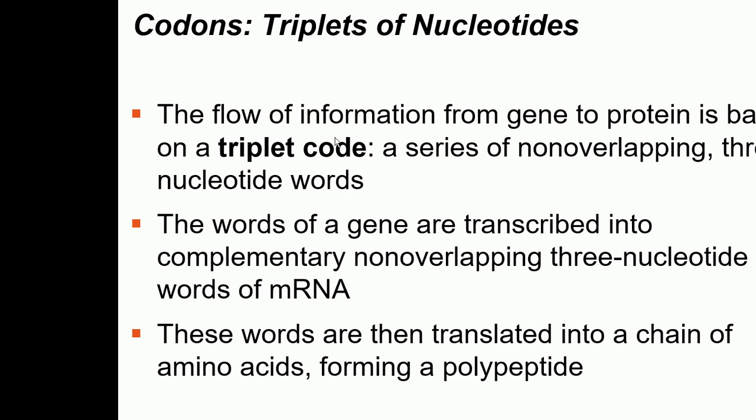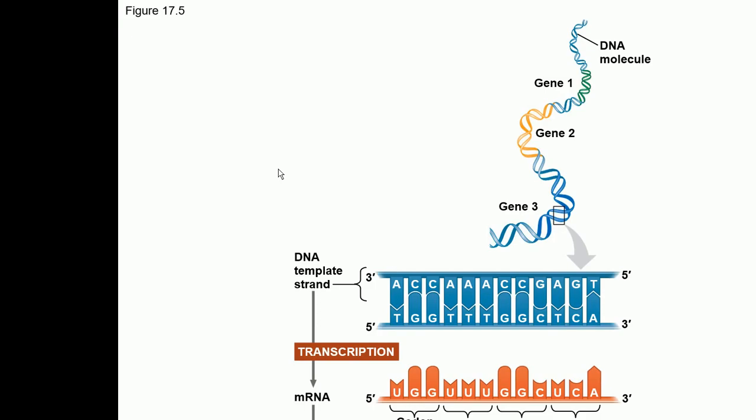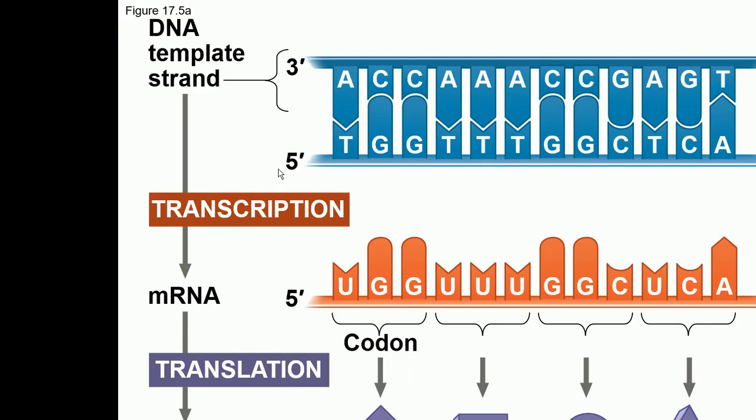So let me show you this picture. Basically, this picture shows everything. This is DNA. DNA, as you know, is double-stranded, and the 2 strands of DNA are antiparallel in nature. So one strand is 3' to 5', another is 5' to 3'. As DNA has 2 strands, one of the strands is going to act as a template strand.